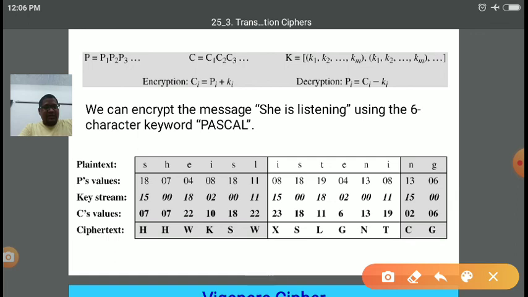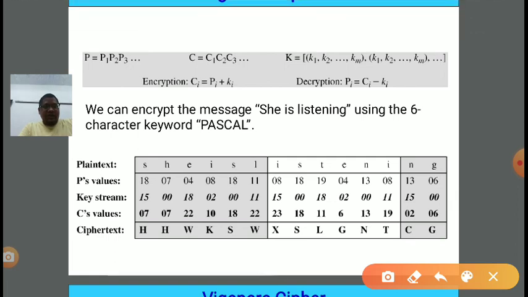Now next we need to write down the key values, meaning the plain text values. A is 0. Similarly S is 18, H is 7, E is 4, because we are starting A from 0. So B is 1, C is 2, D is 3, E is 4, I is 8, S is 18, L is 11. Similarly we have to write down up to G.